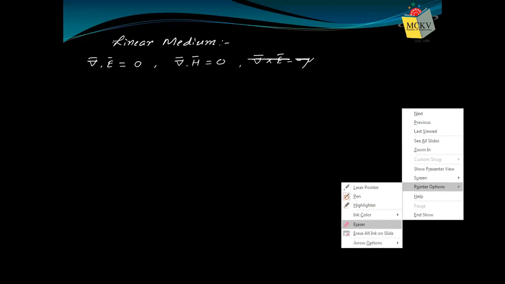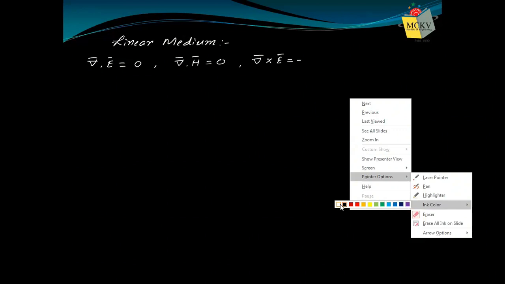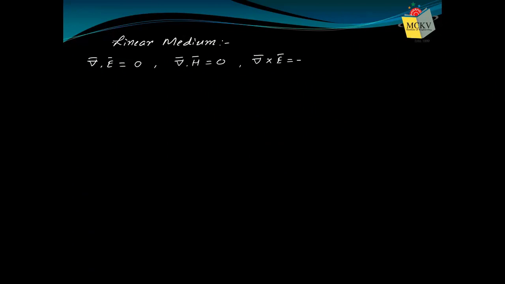Second one, divergence H equals 0, it is always the same, irrespective of the medium. Third one, curl E. In free space, we have written curl E equals minus mu naught. Now, instead of mu naught, we will write mu because it is not free space now.